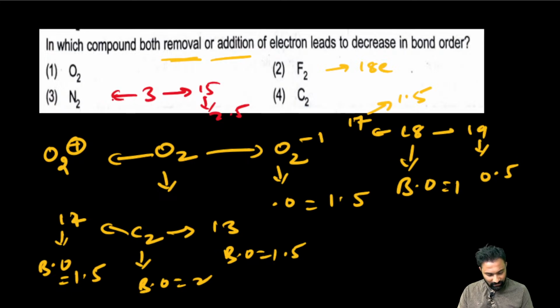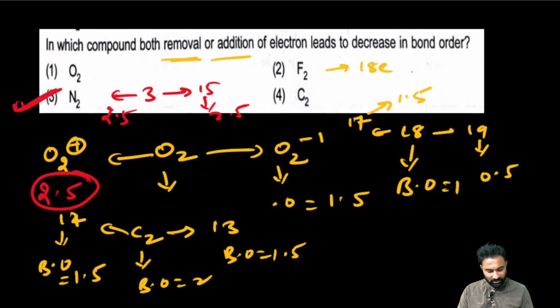Next, here also, addition of electron also the bond order became 2.5. Here the bond order is 2.5. Sorry. Yes, O2 plus bond order is 2.5.